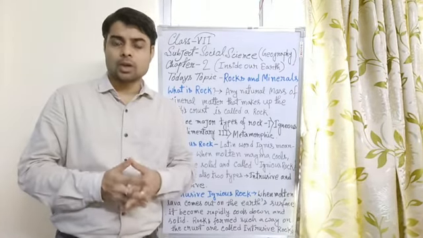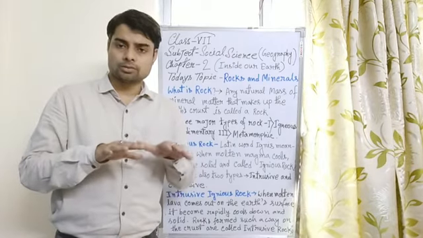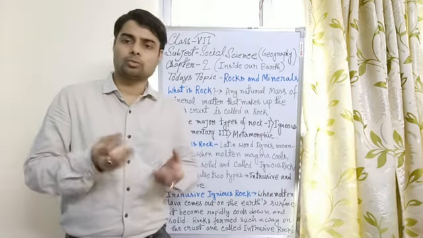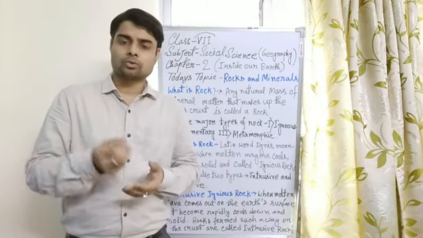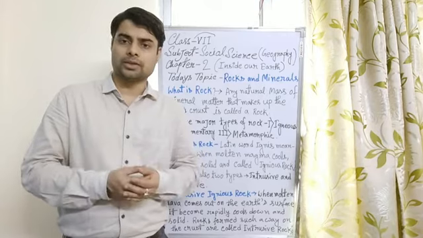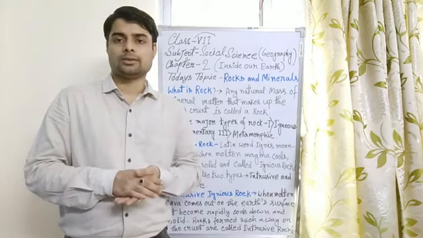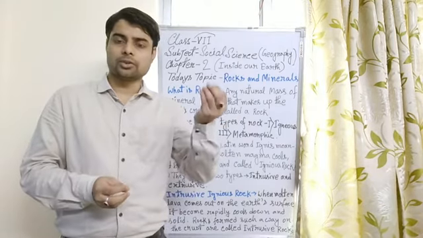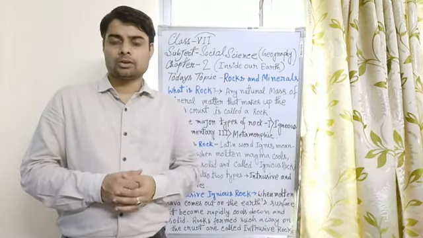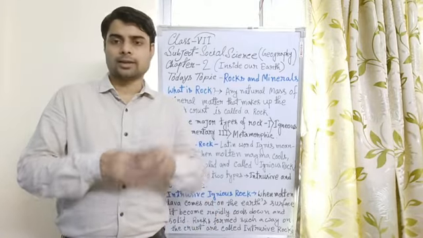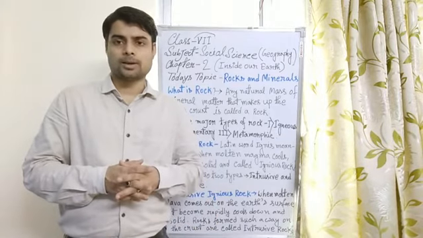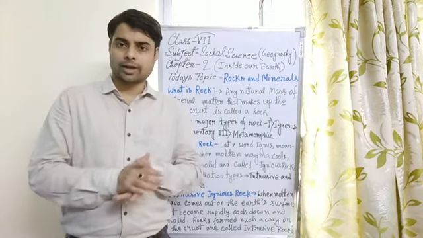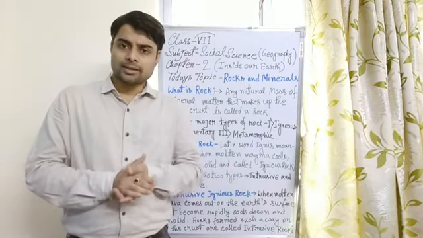When some area on the surface of the crust is weak, the molten metals come out through these small holes or weaker places and spread outside the crust, and that is what we call a volcano.